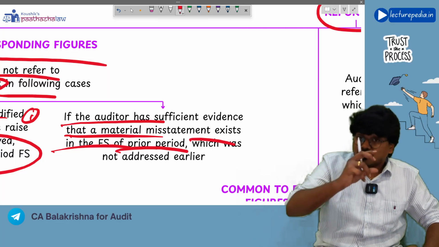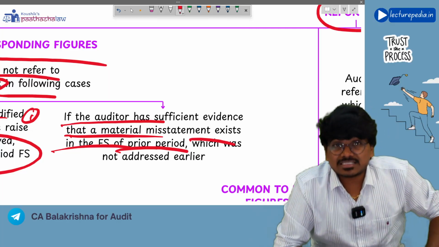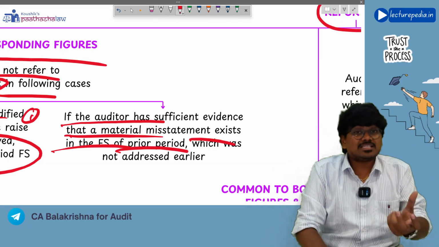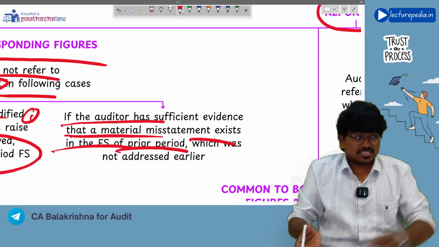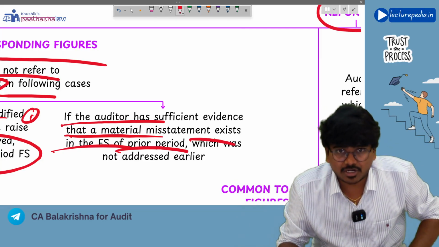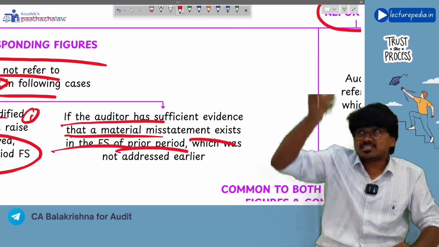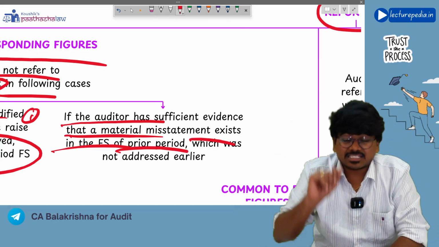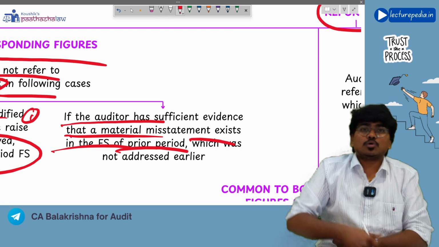If the current period auditor has identified the misstatement in the previous year, that means there is a misstatement even in the corresponding figures. In such a situation also, the auditor will refer to corresponding figures.